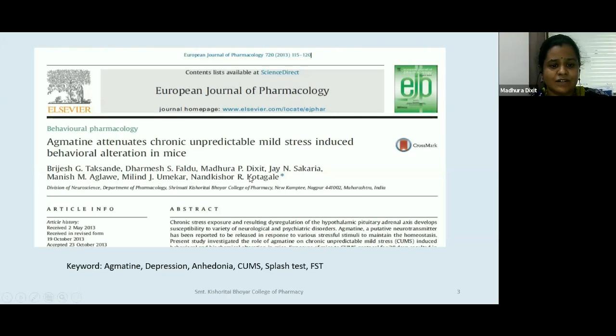So you can see here that there is article information also. We had submitted this on 2nd May 2013, and then we got a revision, small points. Then we submitted it on 19th October. It was accepted on 23rd October, and on 29th October it was available online. Okay, the keywords here are Agmatine, depression, anhedonia, CUMS, splash test, and FST.